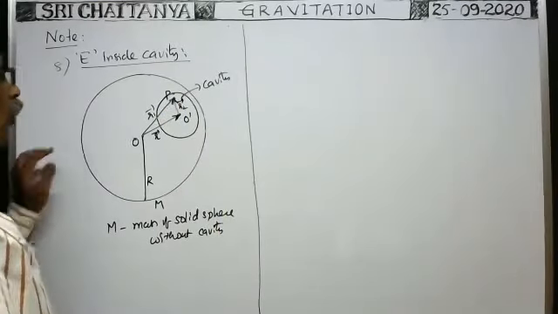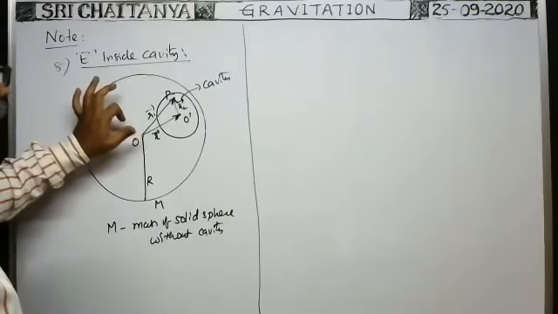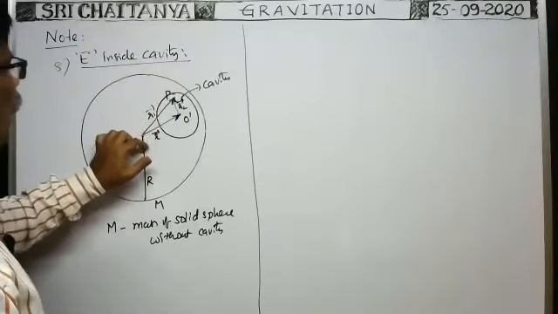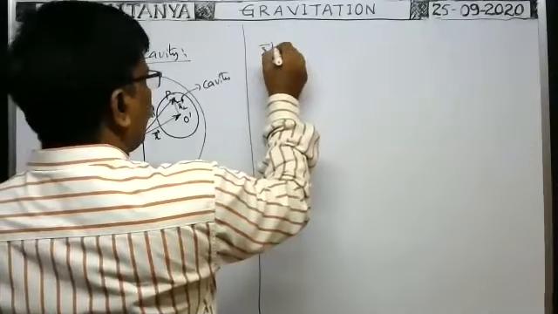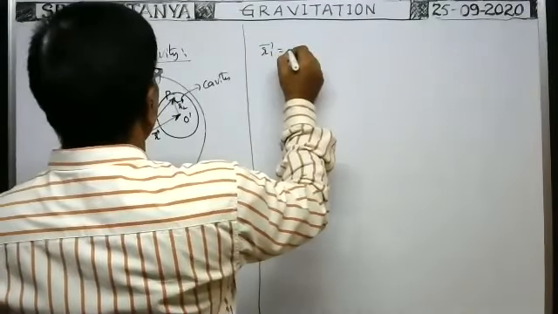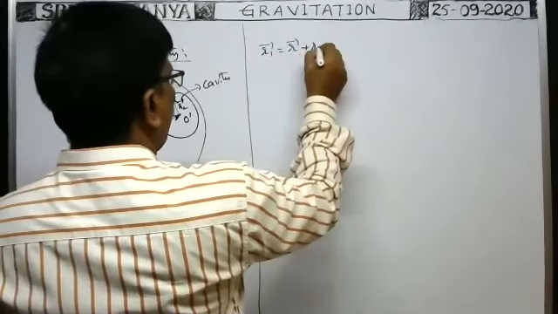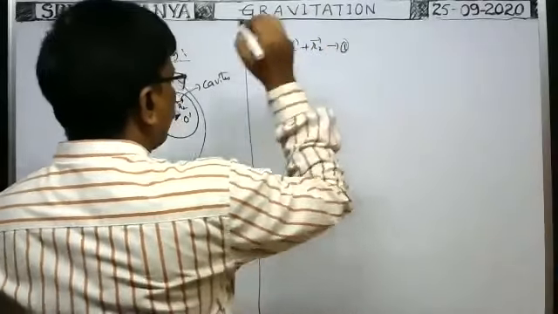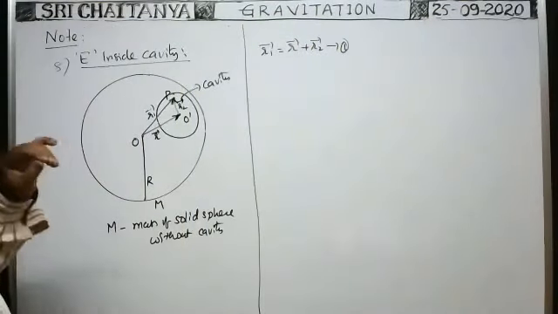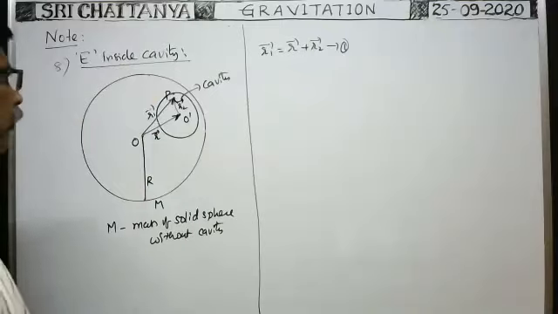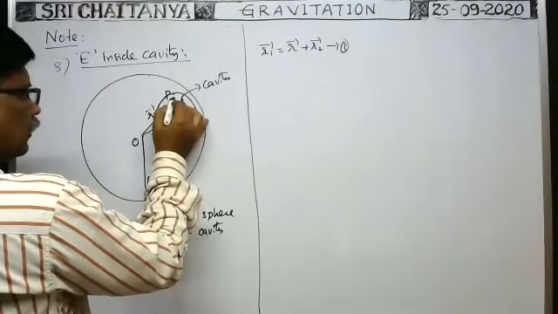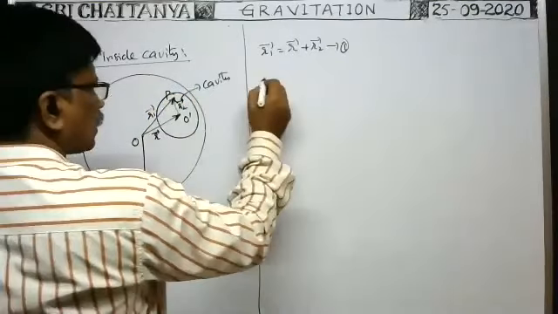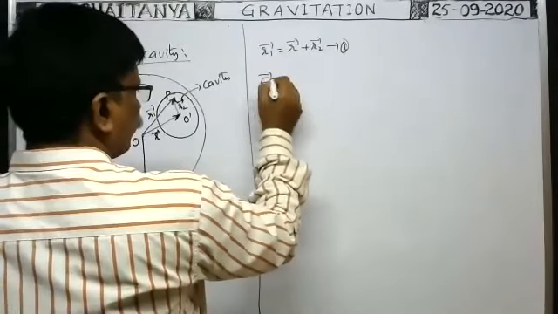Now what is the relation between these position vectors? From the diagram, r1 bar is equal to r bar plus r2 bar. You keep aside. It is equation 1. Now, at this point, how can we find the intensity of gravitational field, EP bar?